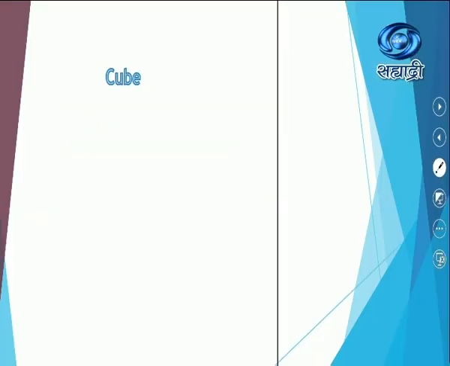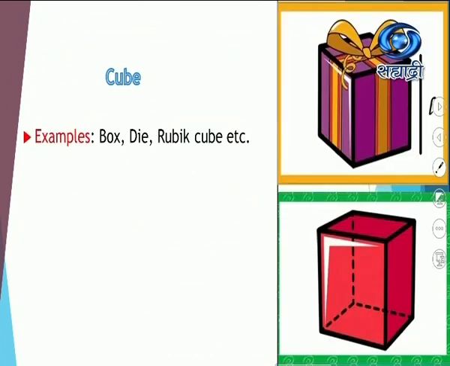Now, cube, the next shape. Examples: a box, a die with which you play snake and ladder, ludo, etc.